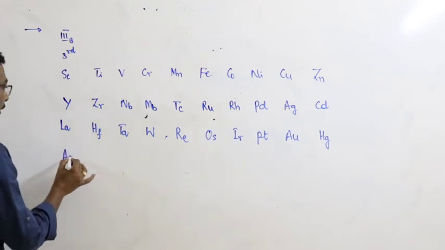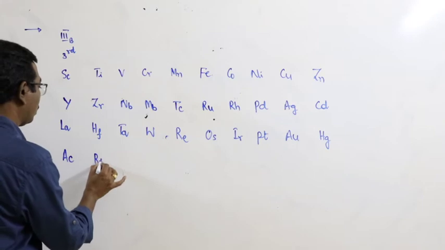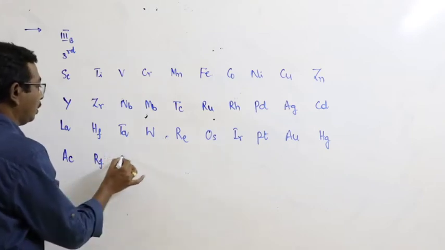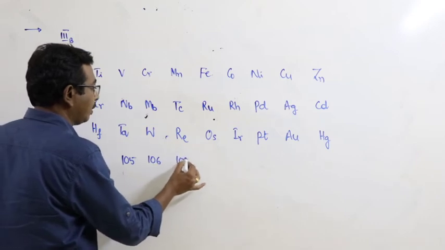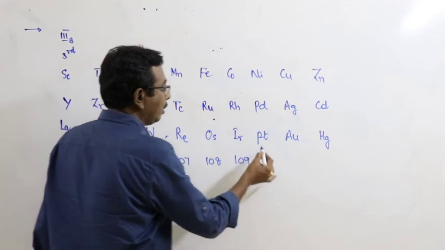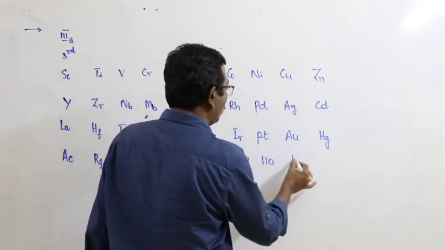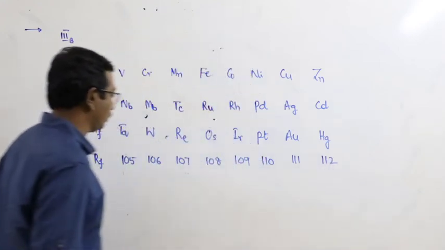And here, actinium and rutherfordium, 105, 106, 107, 108, 109, 110, 111 and 112.